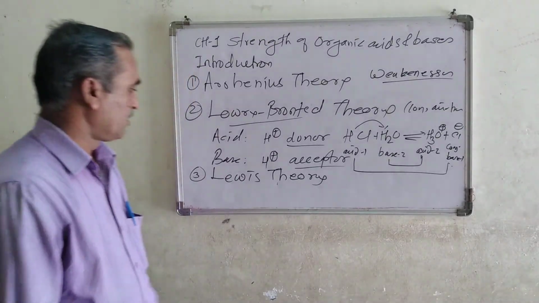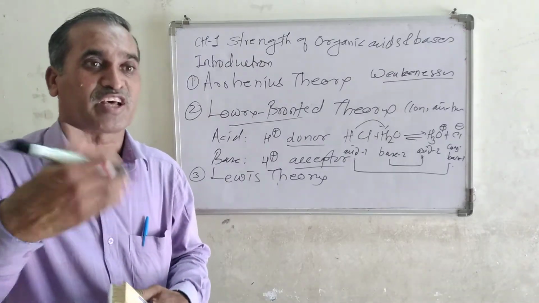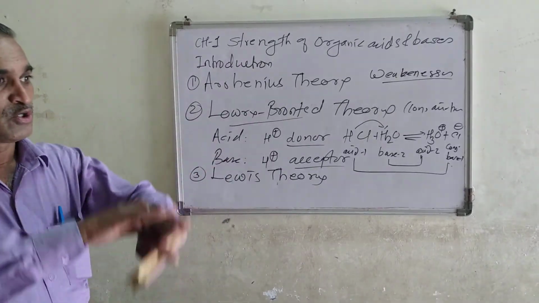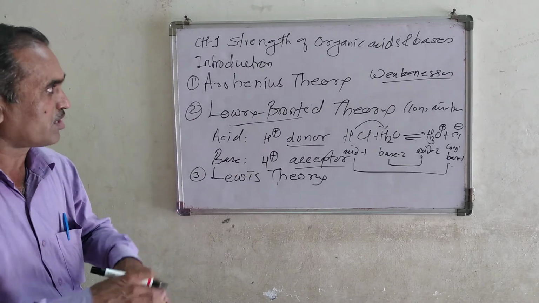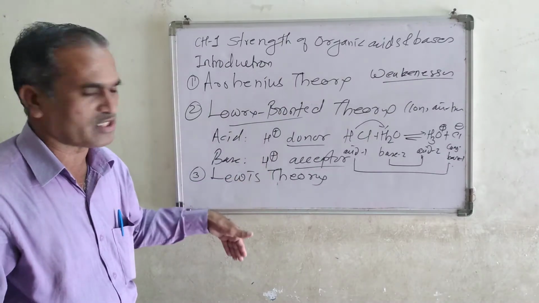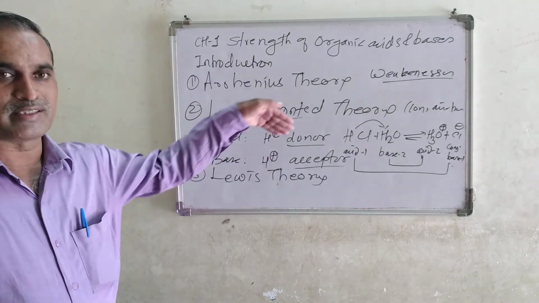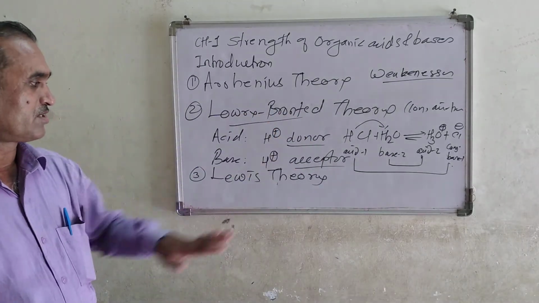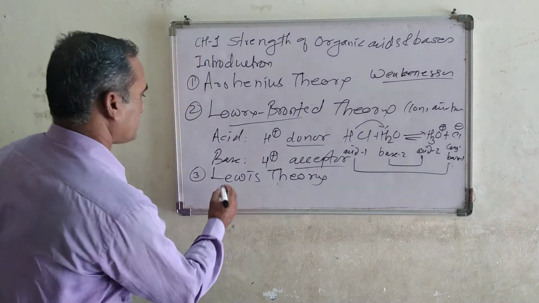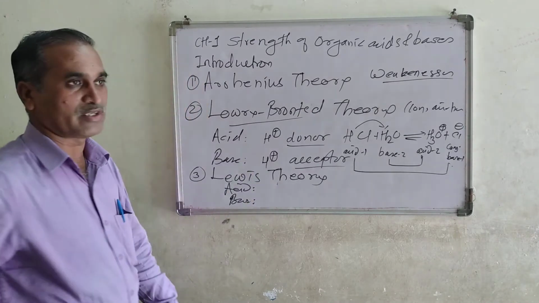This Lewis theory is more generalized. He made a more generalized, precise definition of acids and bases, so that all the characteristics are included in this theory, and therefore the Lewis theory is superior to this one. We can call it the advanced theory for acids and bases. Let's see how he defined acids and bases: the definition of acid and the definition of base.